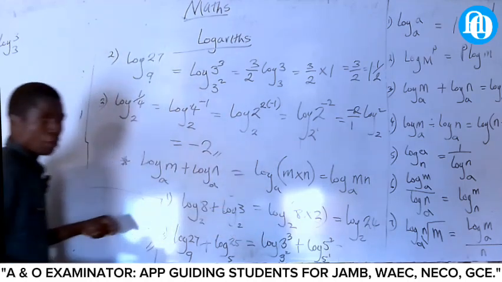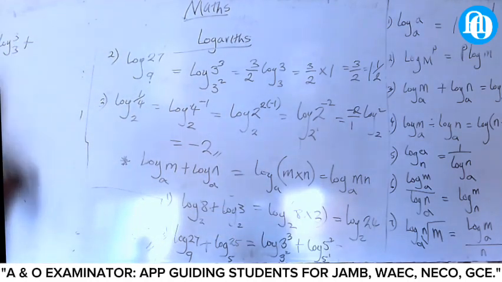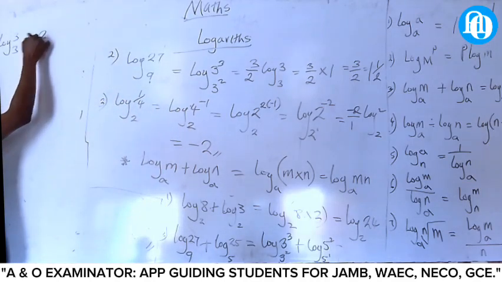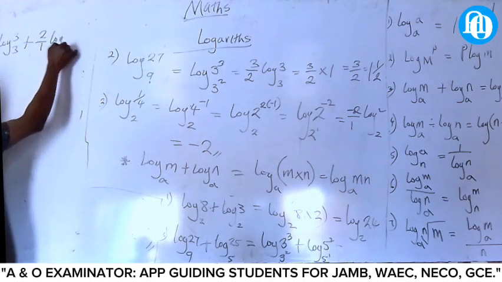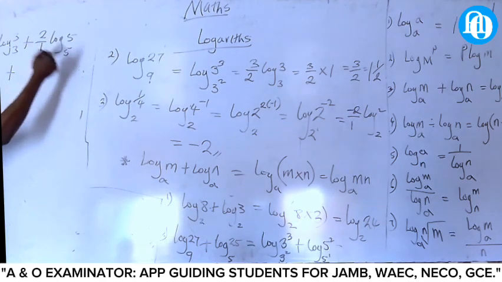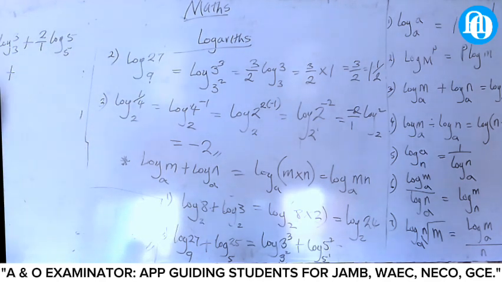Take this one to the back, you have the what? Plus, what about this one? 2 all over what? 1. Log what? 5. Who can tell me the answer of this one? 3 all over 2, and this is 1. Plus, this one is what? 1. The same thing. Yes or no? It will now be what? 2 all over 1.